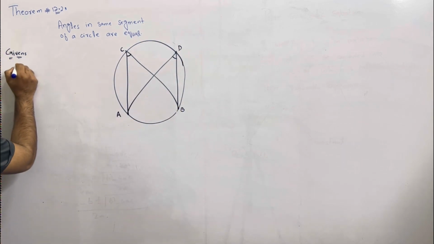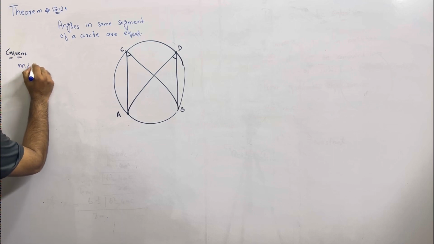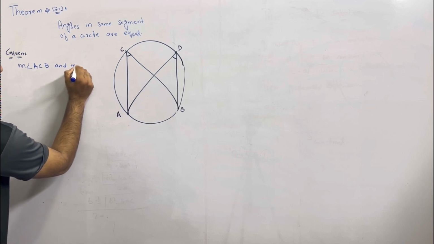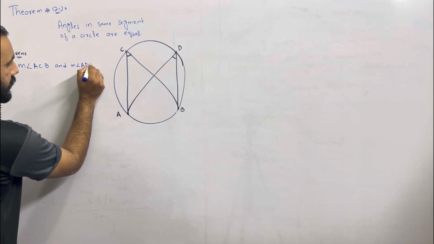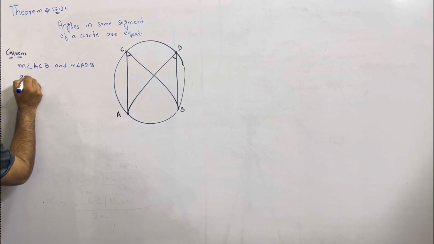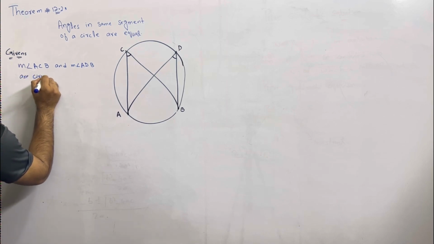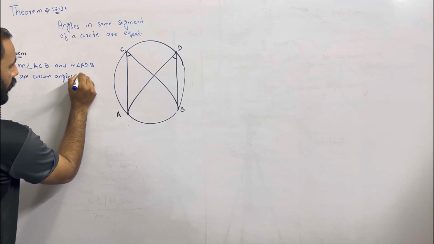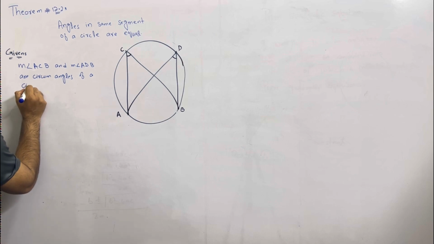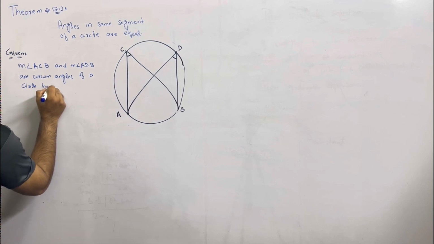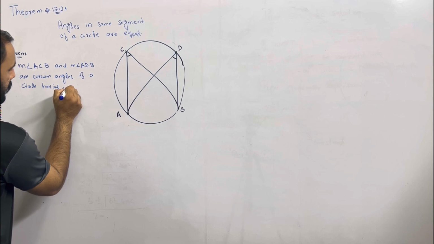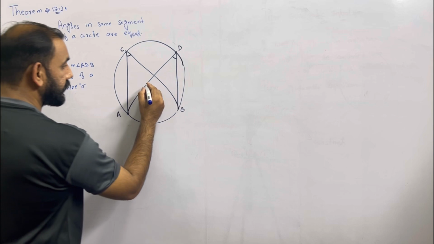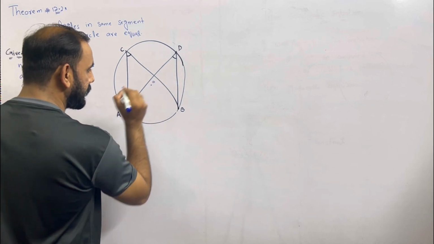So we will write that measurement of angle ACB and measurement of angle ADB are circumangles of a circle having center O. Having center O. Students, as we know that there is only one center in case of a circle, so let's suppose this is the center O.